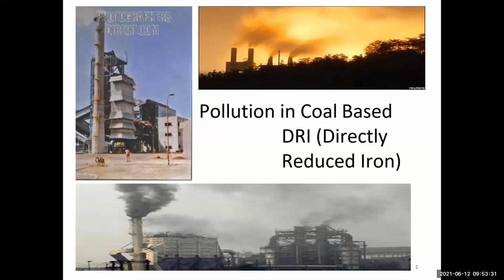This is DRI, directly reduced iron. So this is coal based pollution. Coal based pollution is generated from two types of industry, generally the steel plant and the power plant. Power plants generate electricity, and the boilers use coal.